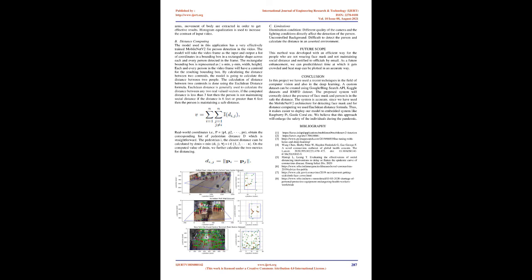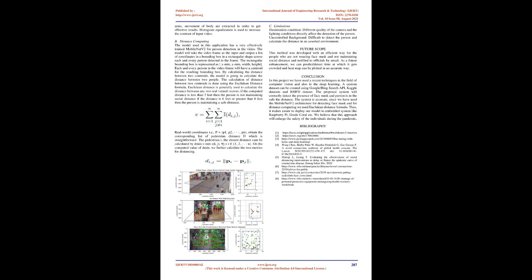The rectangular bounding box is represented as x-min, y-min, width, height. Each and every person in the video frame will have a centroid for the resulting bounding box. By calculating the distance between two centroids, the model calculates the distance between two people. The calculation of the distance between two centroids is done using the Euclidean distance formula. Euclidean distance is generally used to calculate the distance between any two real-valued vectors. If the computed distance is less than 3 feet, then the person is not maintaining social distance. If the distance is 6 feet or greater, then the person is maintaining a safe distance.